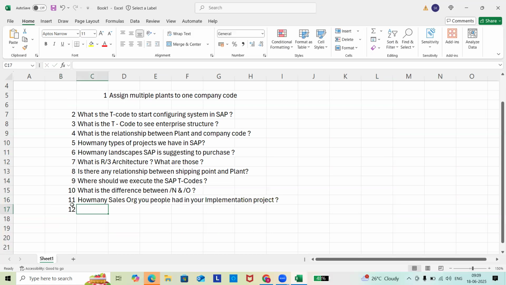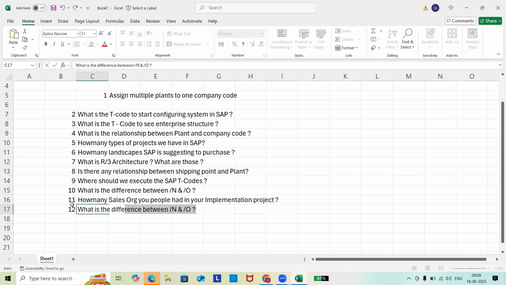There are so many questions. What is the difference between SAP and database?